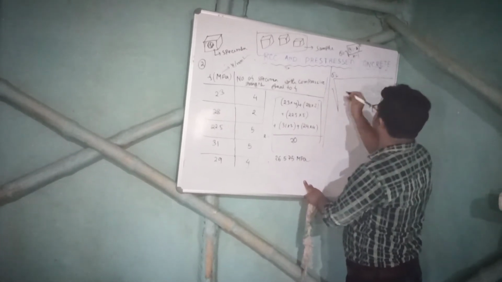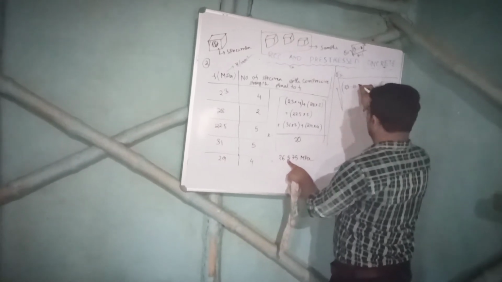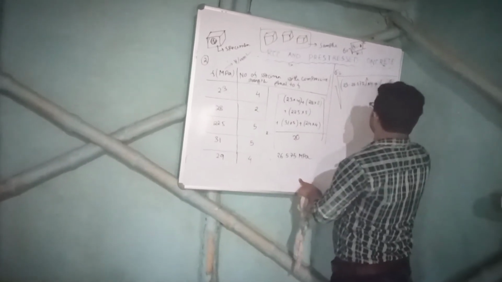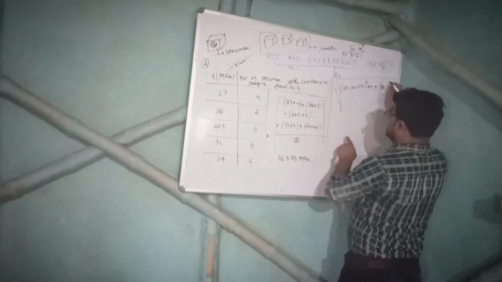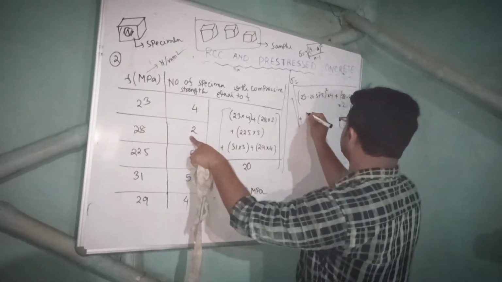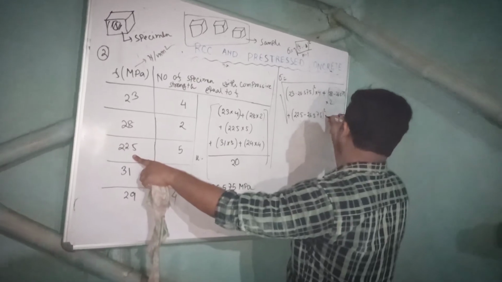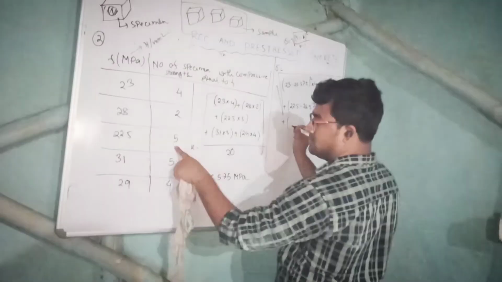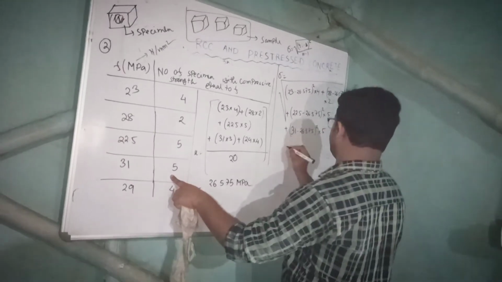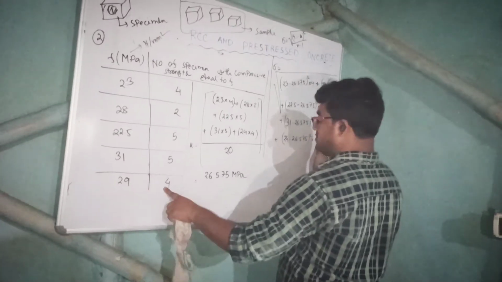Fi means 23 minus mu, what is mu, 26.575 whole square into how many numbers, 4, plus 28 minus 26.575 whole square into 2, plus 22.5 minus 26.575 whole square into 5, plus 31 minus 26.575 whole square into 5, plus 29 minus 26.575 whole square into 4.